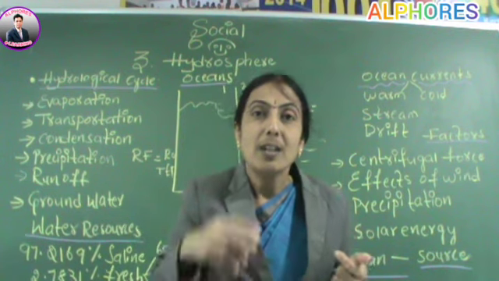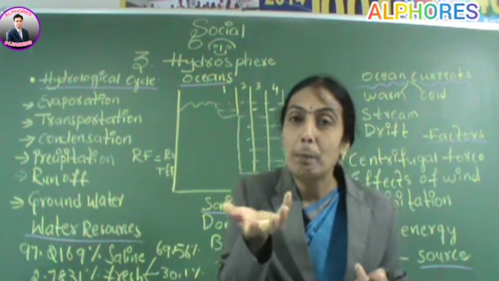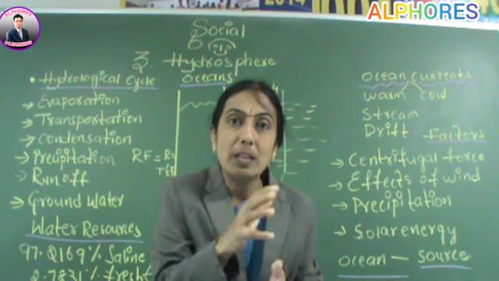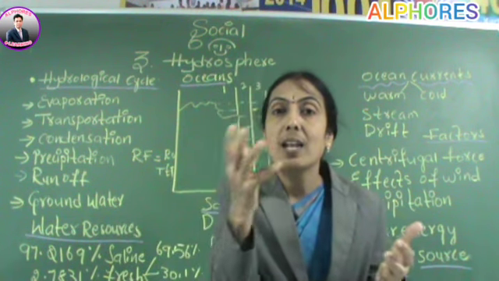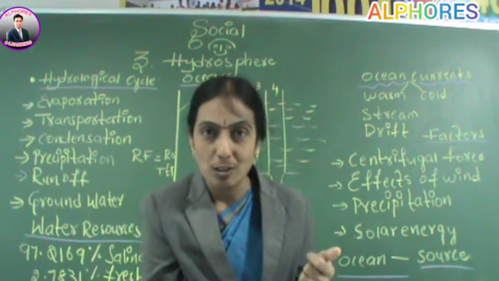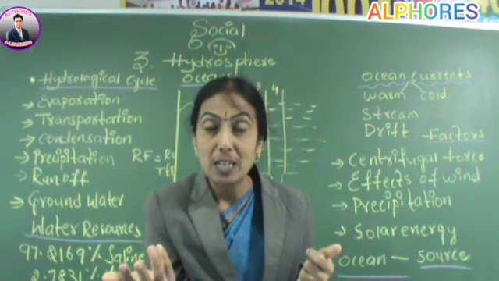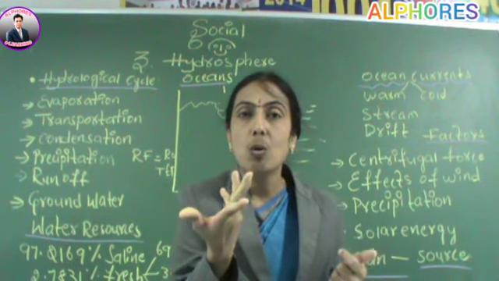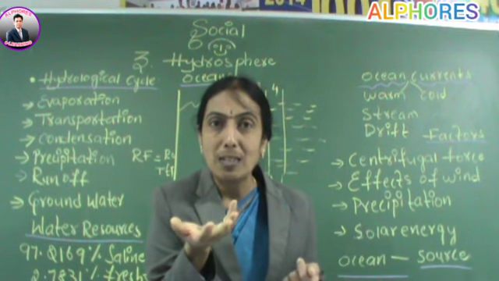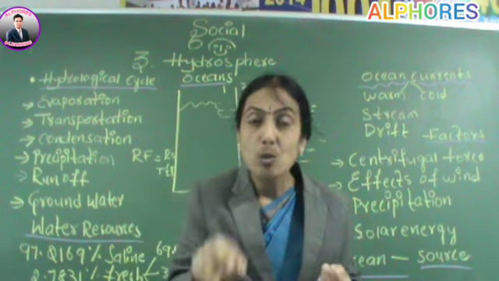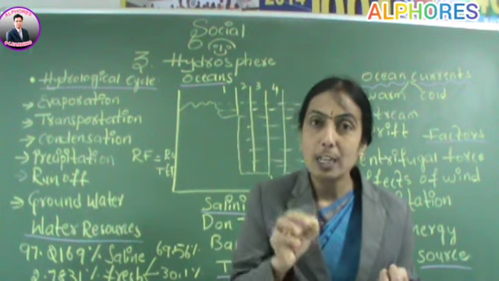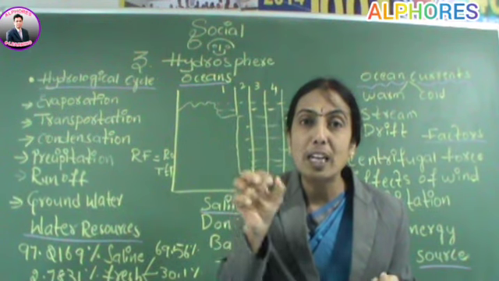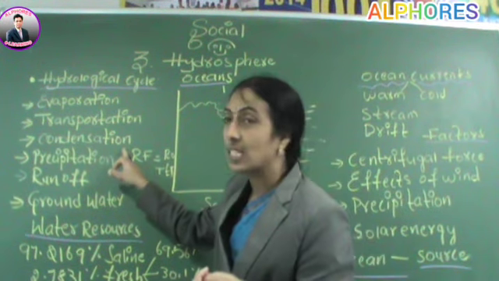The water vapor is transformed into billions of tiny particles of water, and the clouds cannot hold them. So the process of transformation of vapor into water is called condensation.